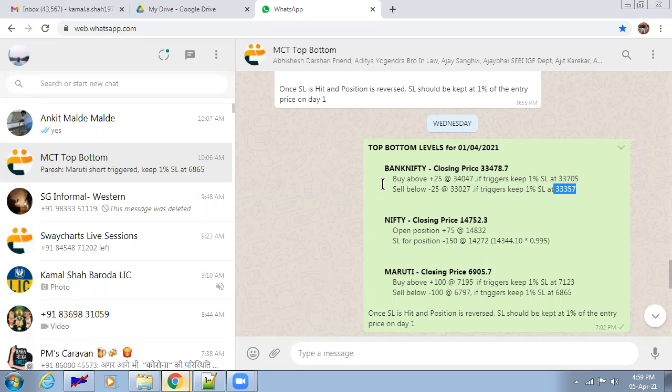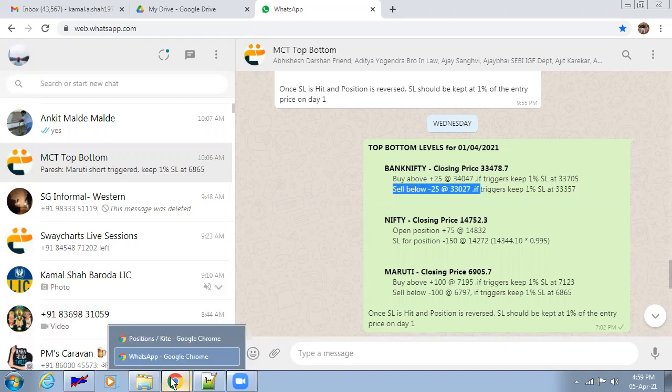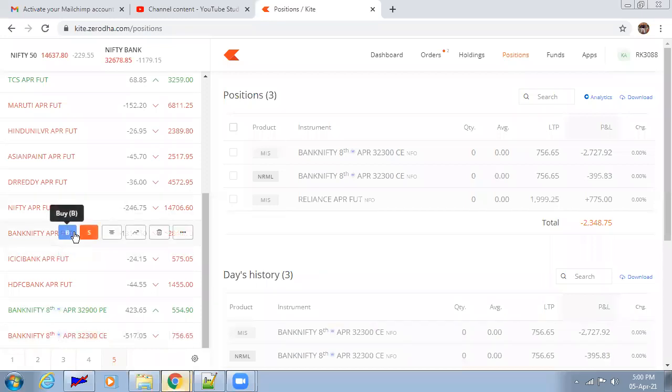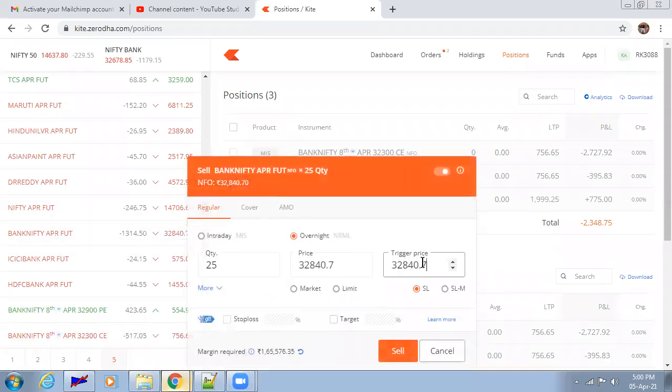So either one of these trades will get executed on your day one or maybe the next day. Whenever it gets executed, these are going to be the levels. Now let me show you how to keep this sell trade as well. You go to sell, and out here 33027 is going to be your trigger price, and you can keep the limit as 33015. So between 33015 and 33027 the short trade will get triggered. This is how you can do it.